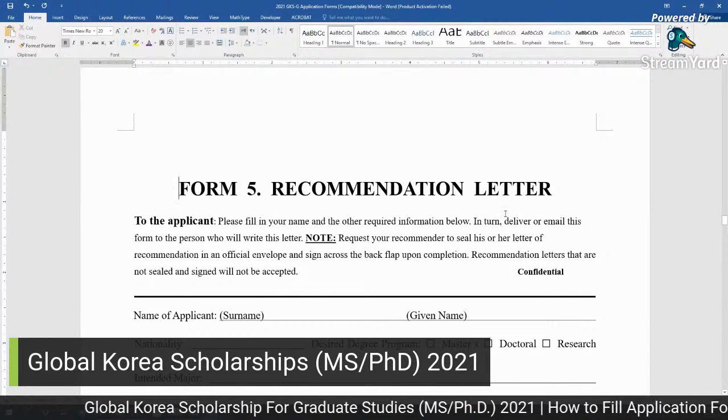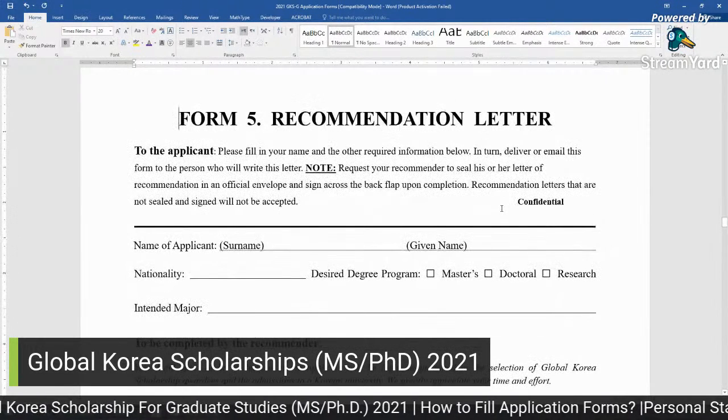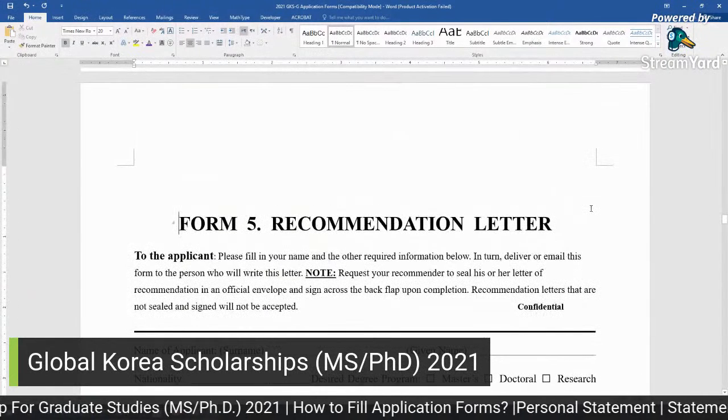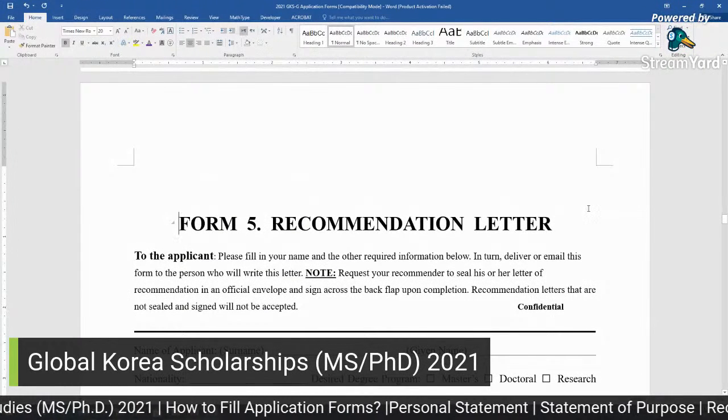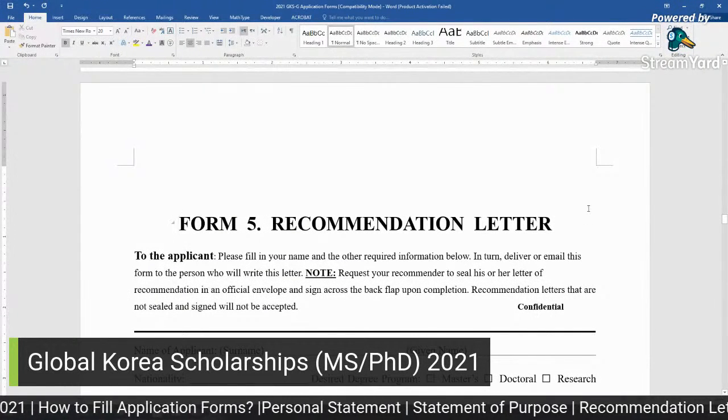Yes, recommendation letter. This is another important thing. The statements are important, but this recommendation letter is more important, I think.